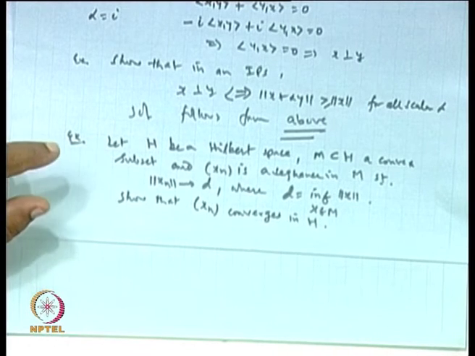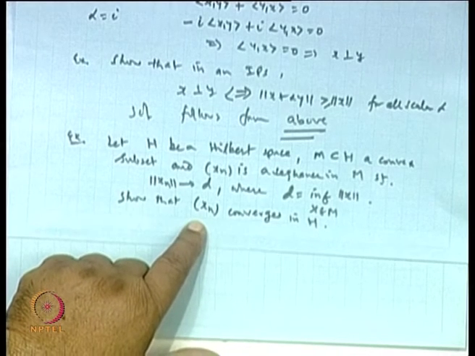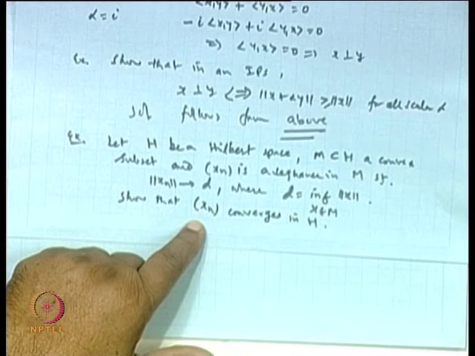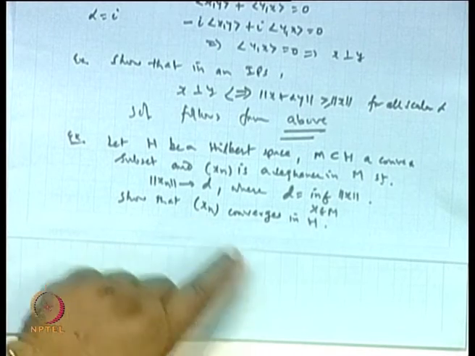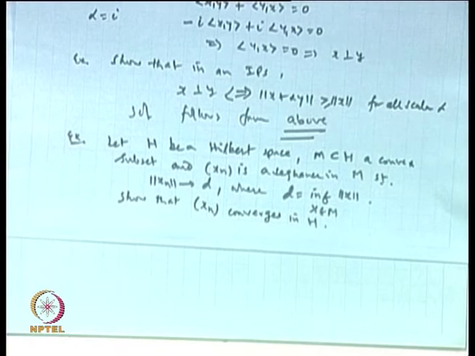We know that if a space is complete, the definition is every Cauchy sequence must be convergent. So, if I prove that x n is Cauchy in H, and since H is a Hilbert space, it must be a complete space, our aim is to show only the Cauchiness of x n.